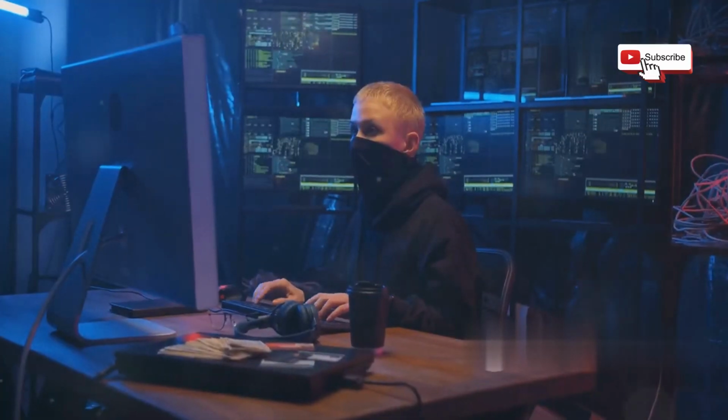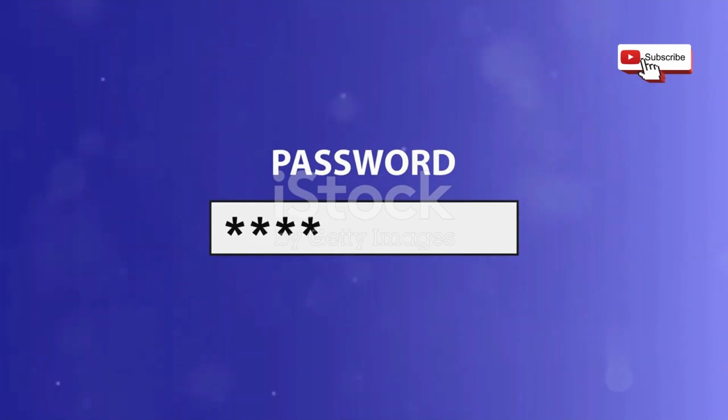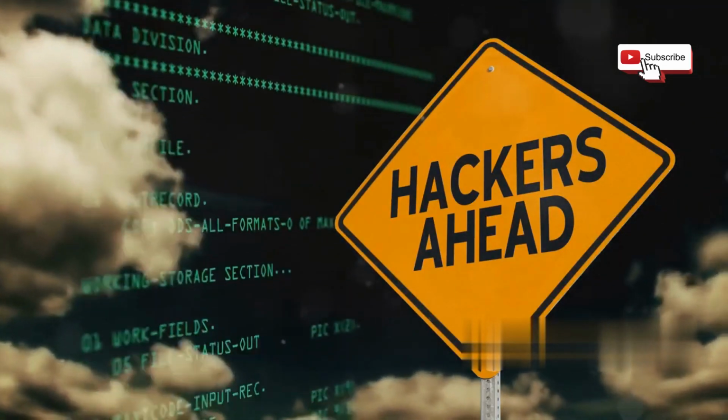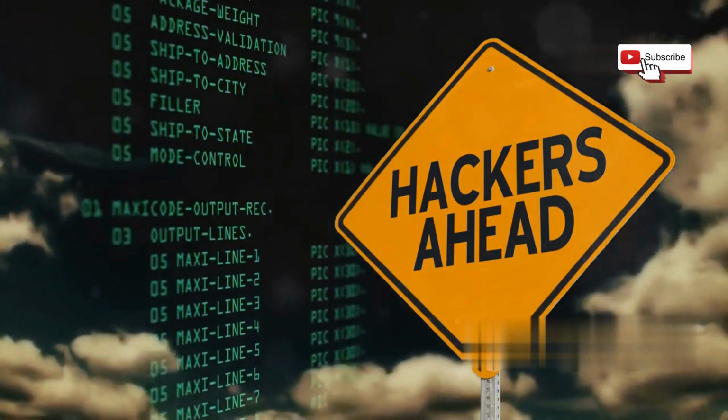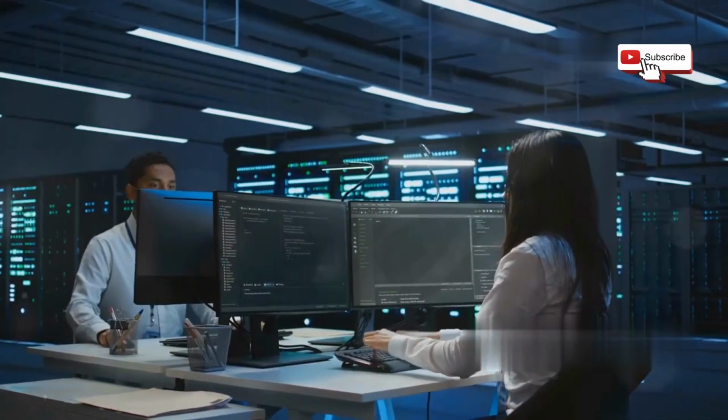By implementing strong security measures, staying informed about the latest threats, and practicing safe online habits, we can mitigate these risks and navigate the digital landscape safely. Remember, knowledge is power. The more we understand about the threats, the better equipped we are to defend against them.